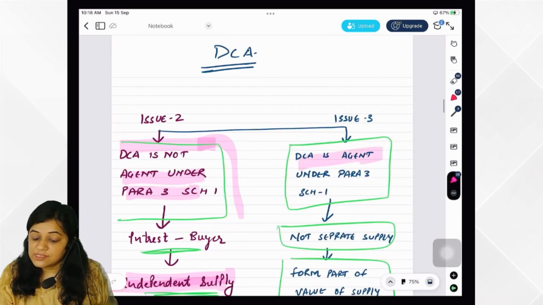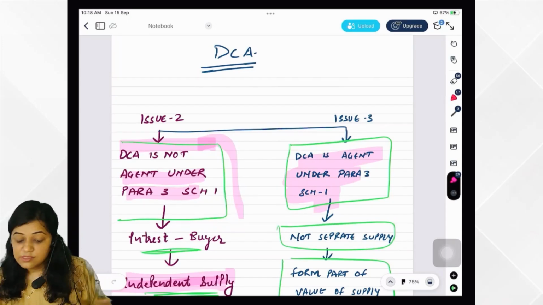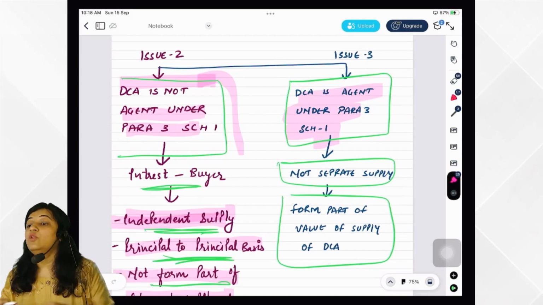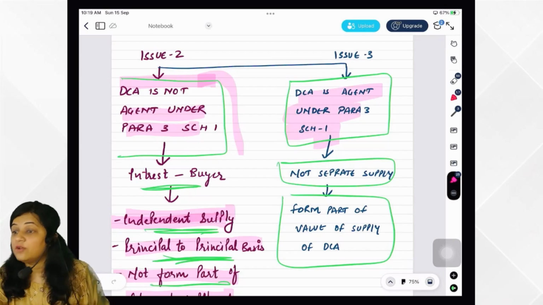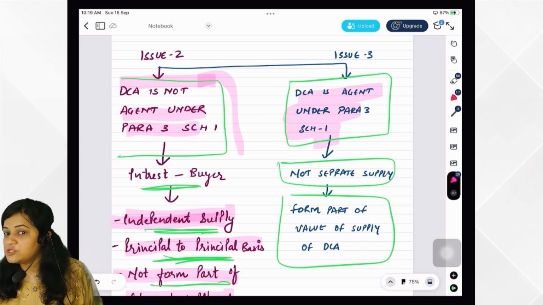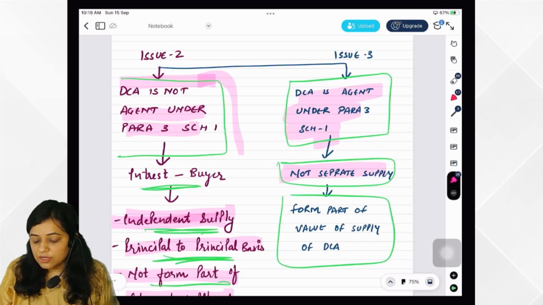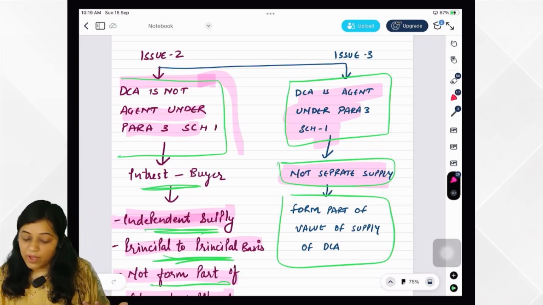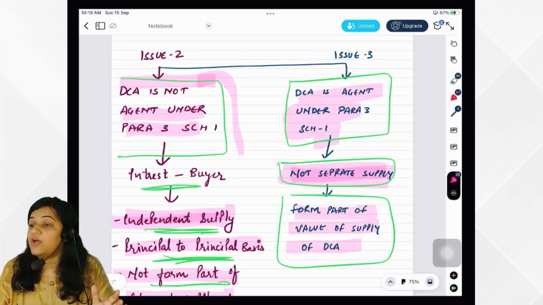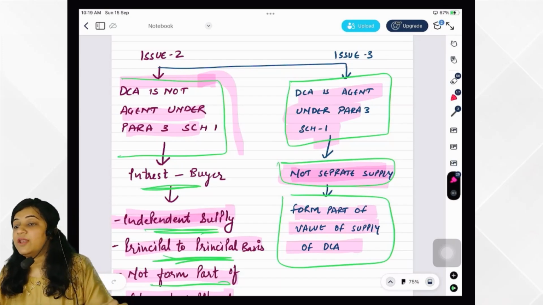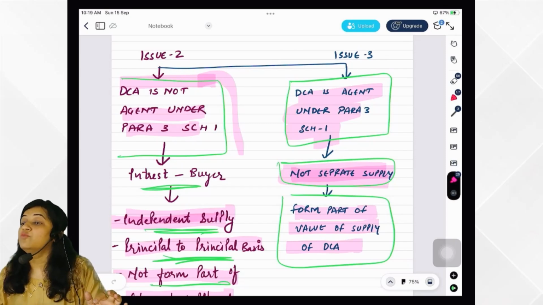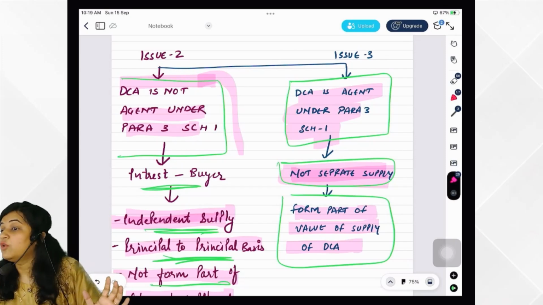However, if DCA is agent, for example when he issues the invoice on his own, then it no longer retains the character of a separate supply. It is not a separate supply. Whatever loan he is giving to the recipient, how DCA is different from a normal agent is that he guarantees payment to the supplier. So if DCA is agent under para 3 schedule 1, the loan which he is giving is not a separate supply and it will form part of value of supply of DCA. For example, 1 lakh rupees he is charging for his supply, 1000 is interest. So in this case 1 lakh 1000 would become his value of supply. Interest will not be assessed separately.